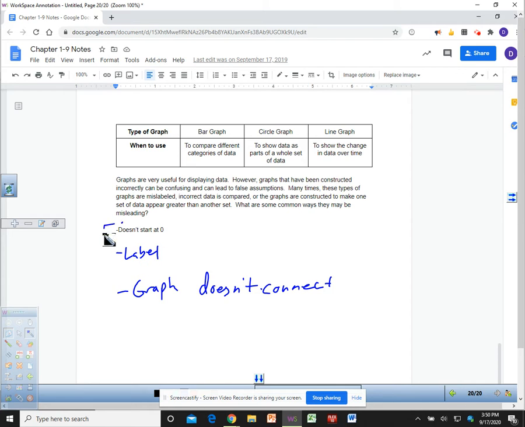So these are the ways to look out for when they ask you, is this graph misleading? Those are the things to look for. First, does it start at 0? Are the labels right for what they want? And does the graph connect?